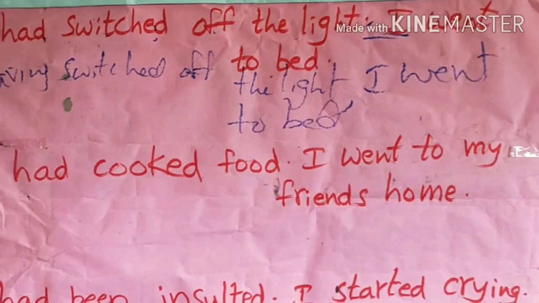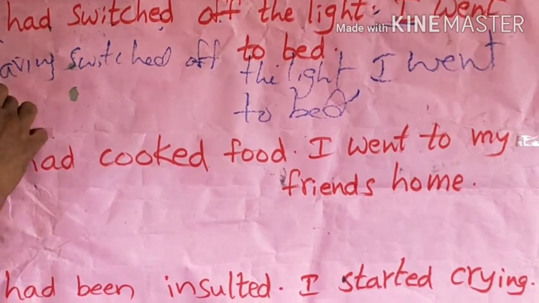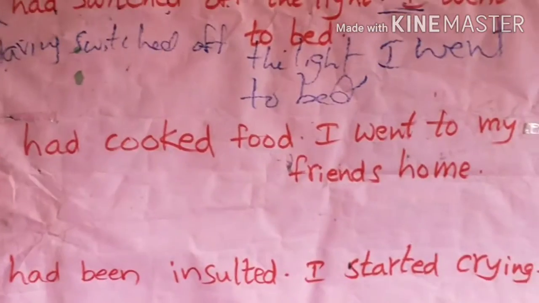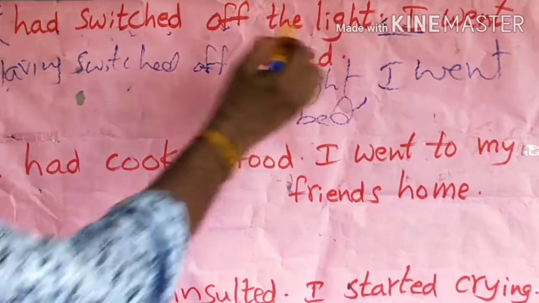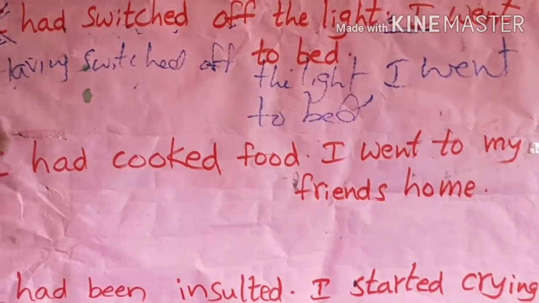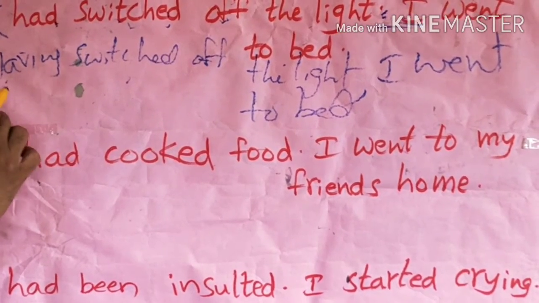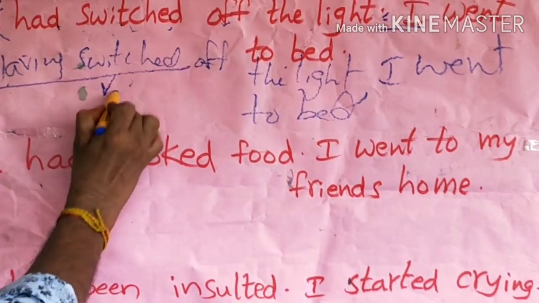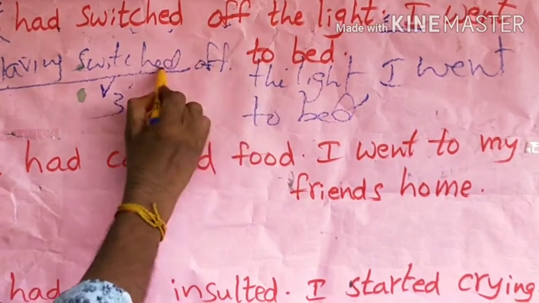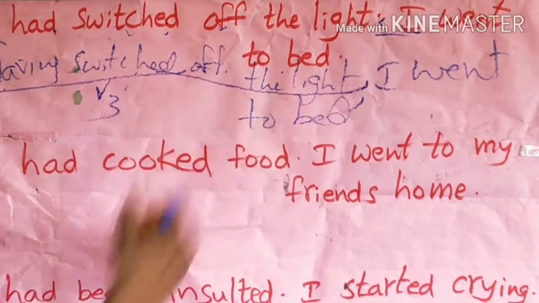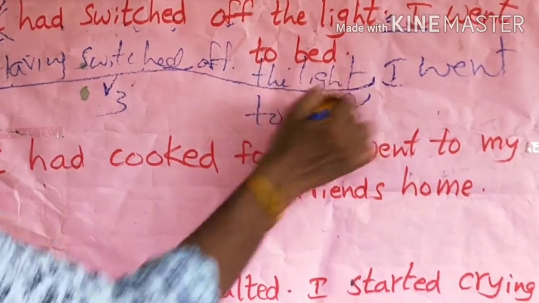In case both subjects are the same, we should delete the first subject and start the sentence with having plus verb 3. The second sentence should be used as it is.